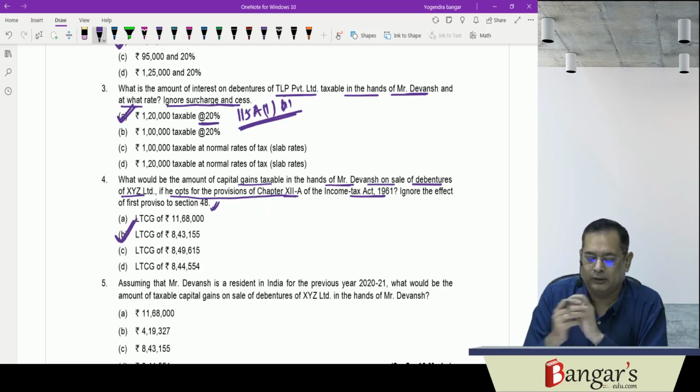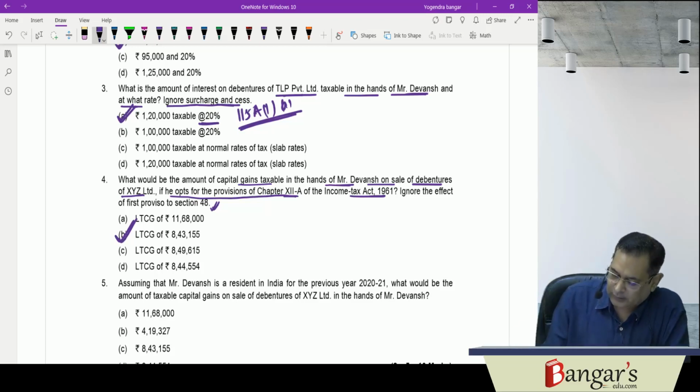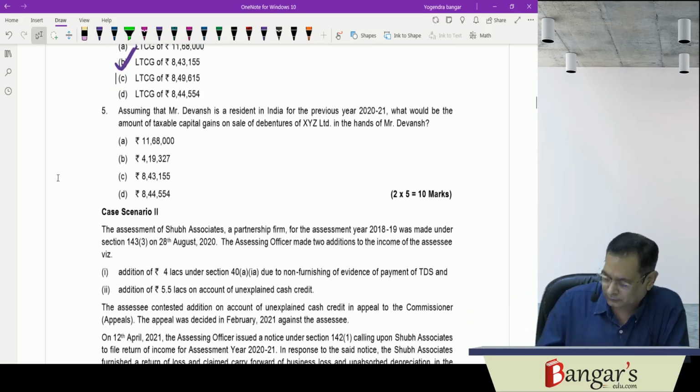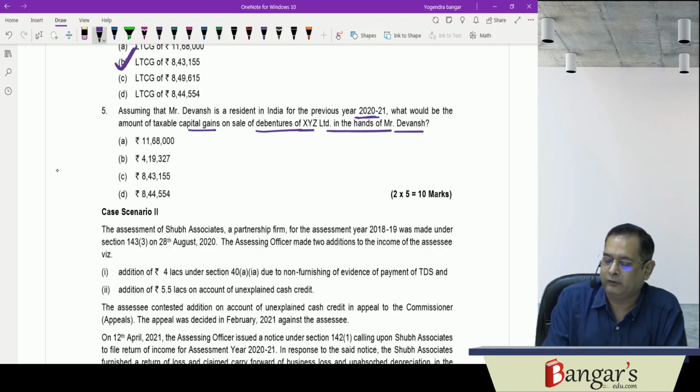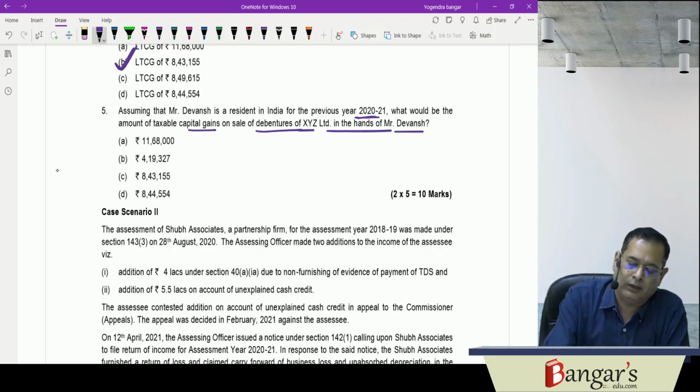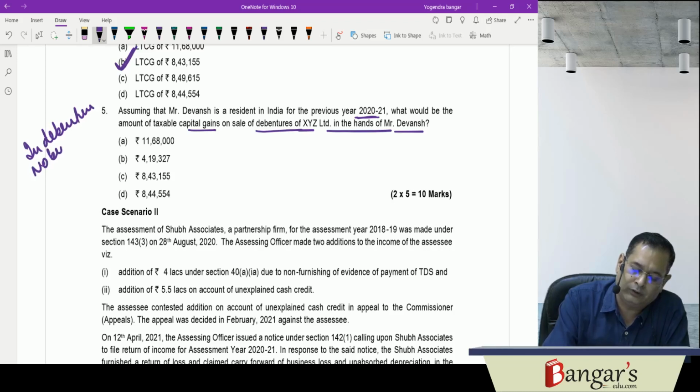Then assuming that Mr. Devansh is resident in India for previous year 2021, what would be the amount of taxable capital gains on sale of debentures of XYZ Limited in the hands of Mr. Devansh? As we are aware, in debentures no benefit of indexation is available.